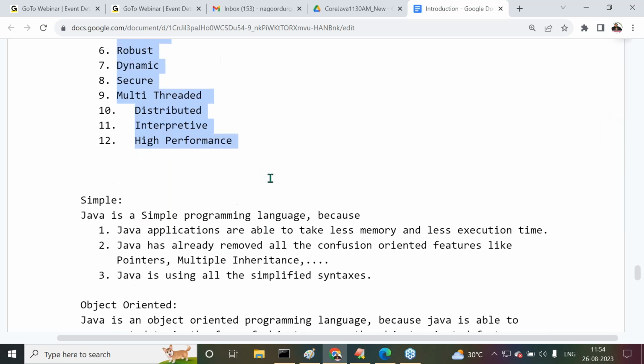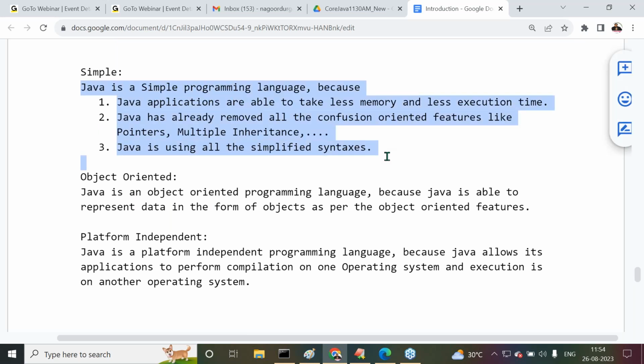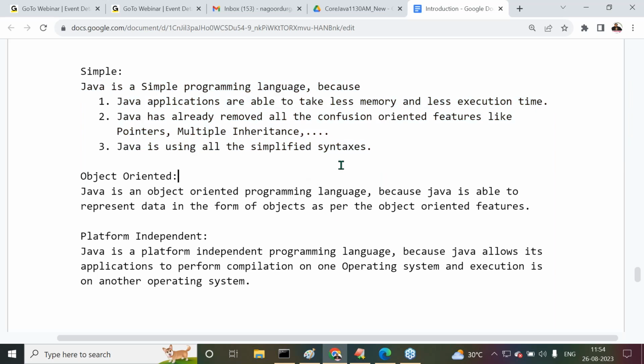Okay. There already we understood that Java is a simple programming language because of three reasons. Java applications are able to take less execution time and less memory. Java has removed all the confusion-oriented features, like pointers, multiple inheritance, and so on. Then Java uses simplified syntaxes when compared with other programming languages.